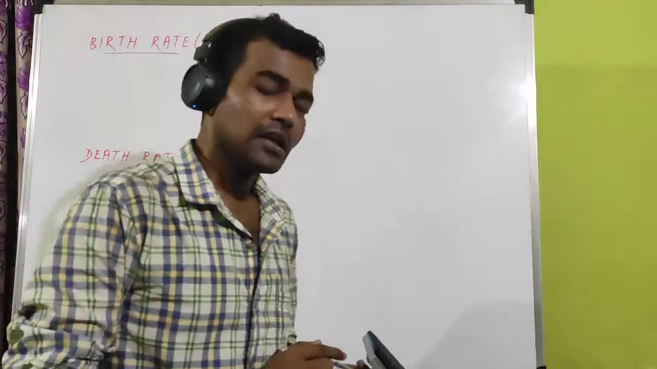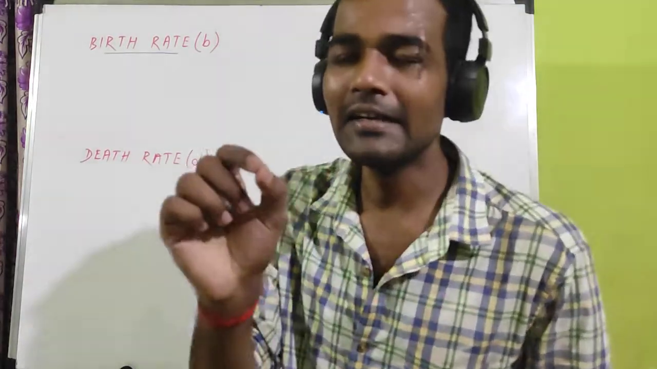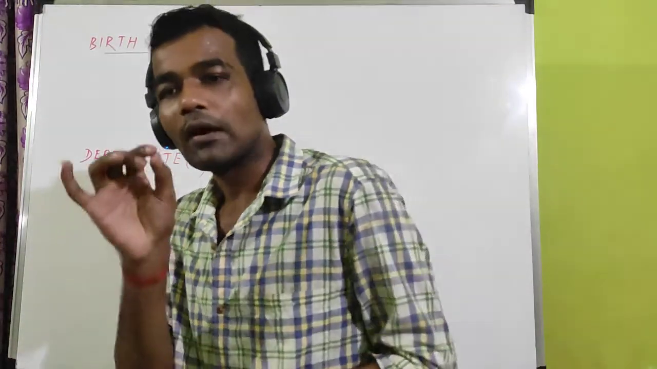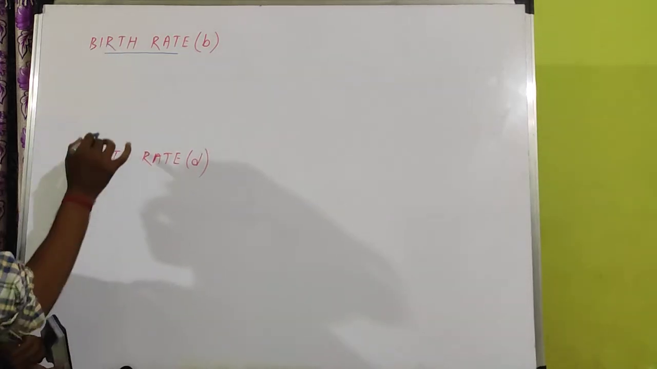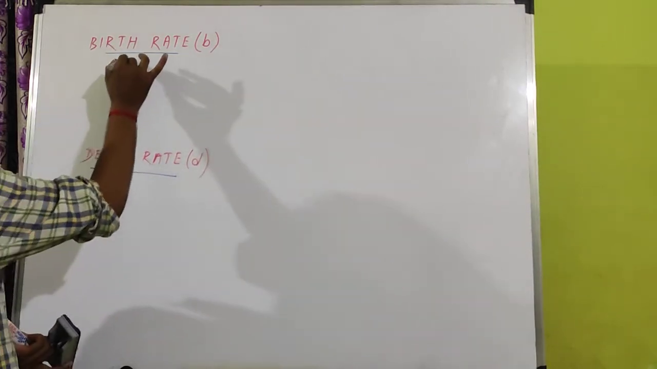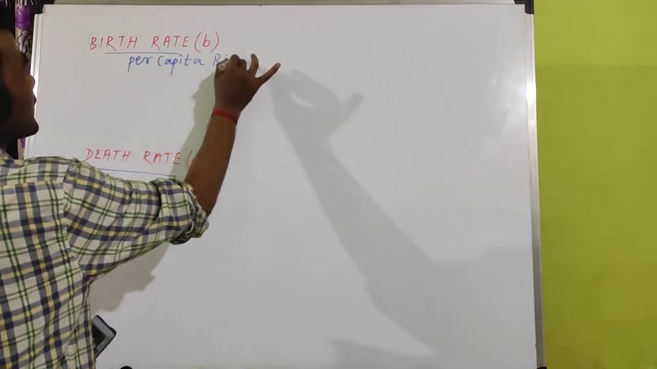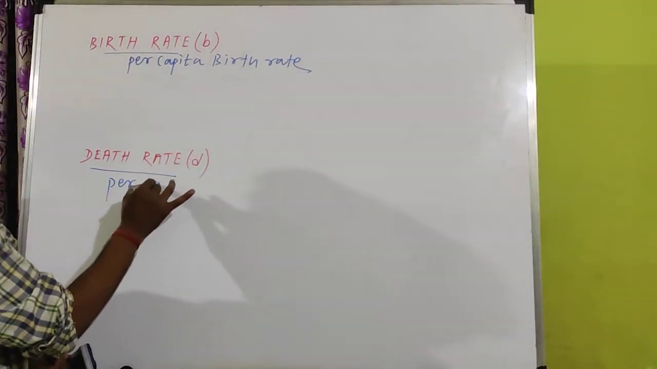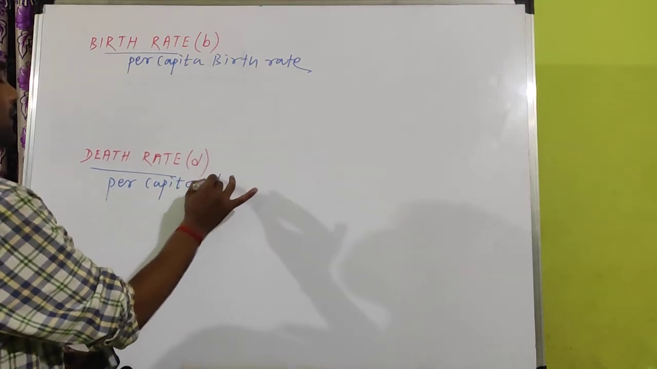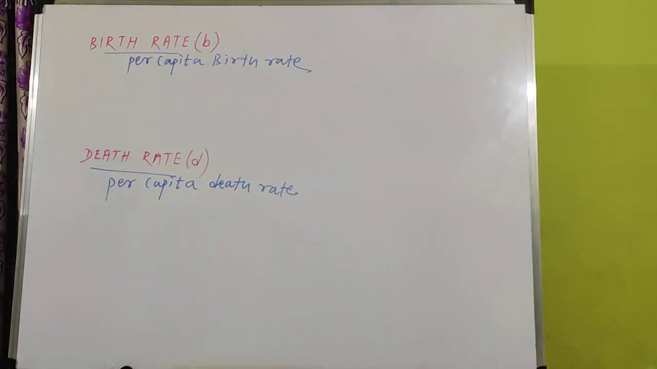For example, in a population 100 tigers are there. 10 tigers died due to any condition. So what will be the death rate? Death rate will be 10%, as 10 out of 100 died. Similarly, birth rate and death rate are mainly per capita birth rate and per capita death rate.